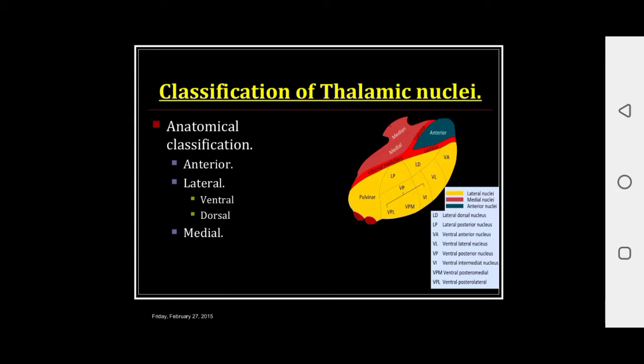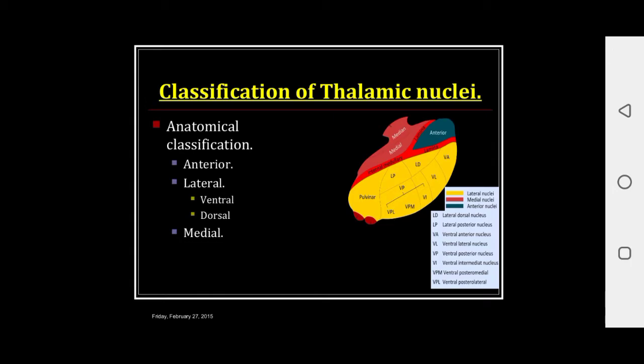So these are the different types of thalamic nuclei: lateral, anterior and medial. So the lateral group is a very important group.